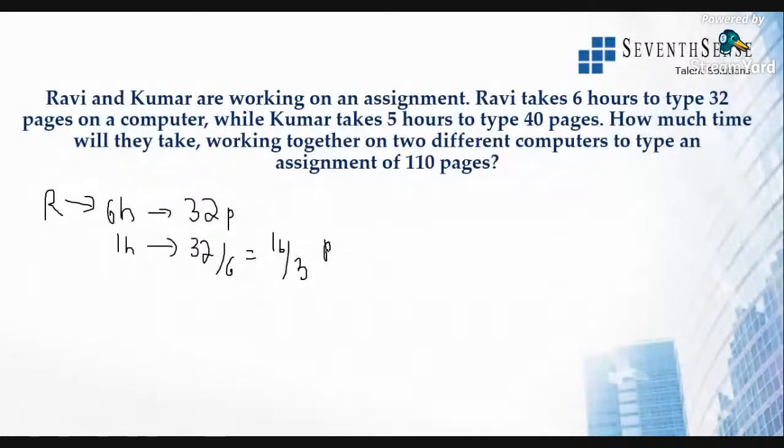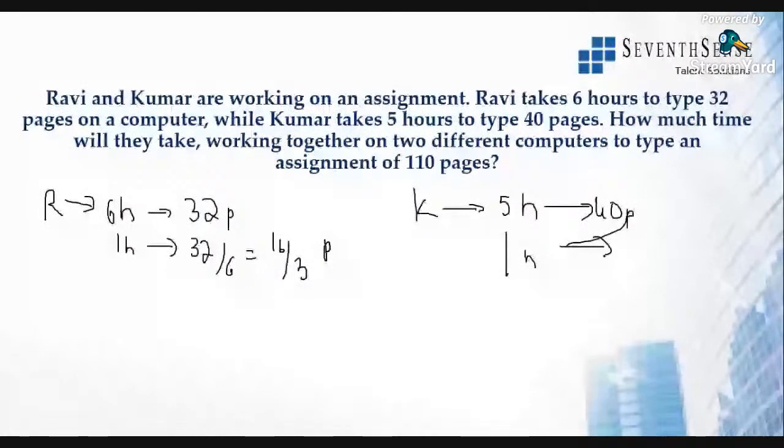All right. Similarly, Kumar takes 5 hours to type 40 pages. Then in 1 hour, how much will Kumar type? 40 by 5, which is 8 pages. Now what are they telling? How much time will they take working together? If they are working together, Ravi plus Kumar, in 1 hour, how many pages will they type?